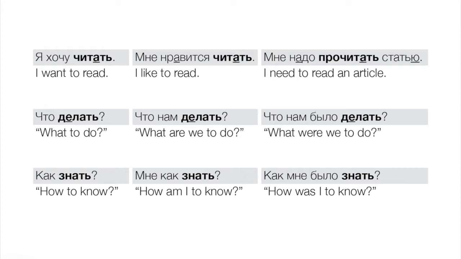Что нам делать? Past tense, that would be что нам было делать, right? What were we to do, right? So there you see with the было that that's underscoring the fact that this is a subjectless construction, and therefore the conjugated verb there, было, in the past, it looks like a neuter singular verb form. So some other examples. Как знать, literally how to know, right? Or how can one know? Как знать. Мне как знать, right? How am I supposed to know, right? Again, subjectless, we're throwing in a dative pronoun. Как мне было знать? How was I to know, right?